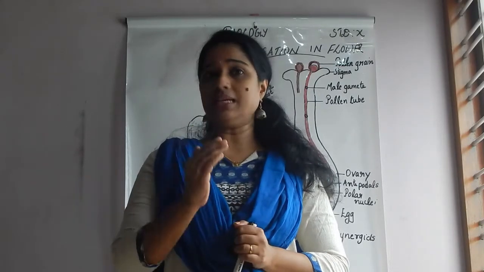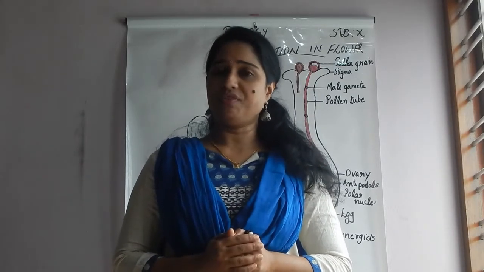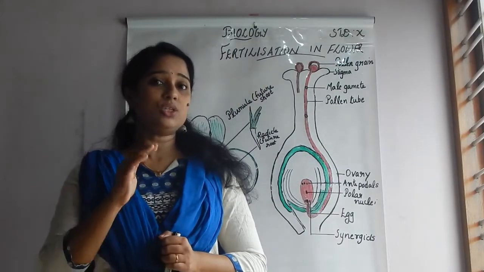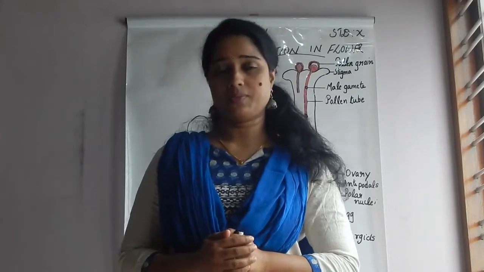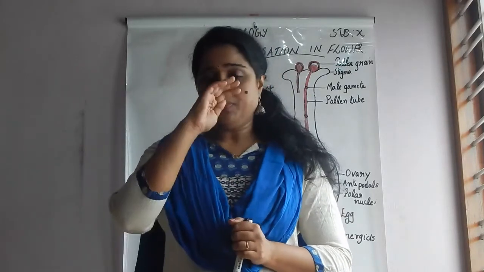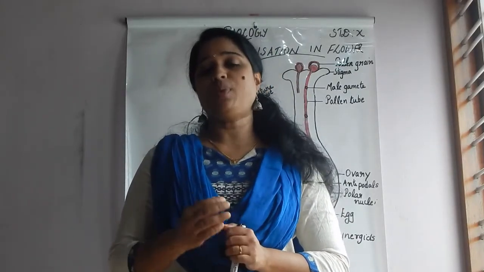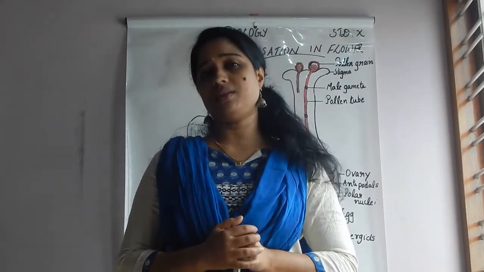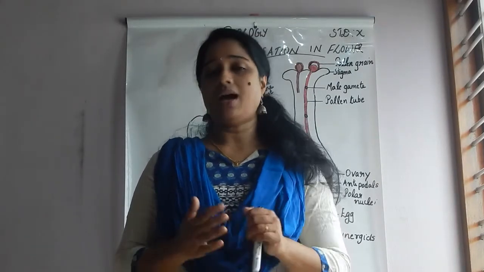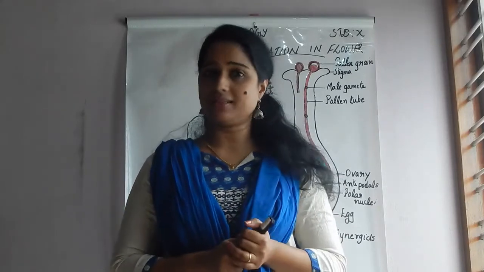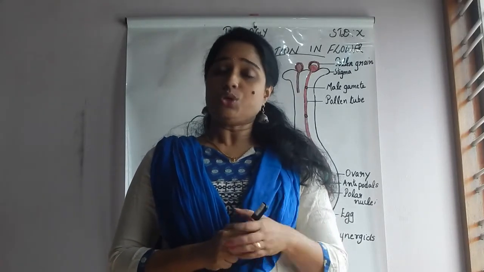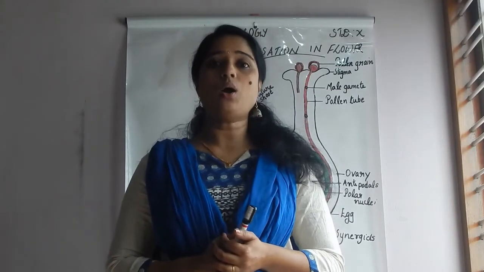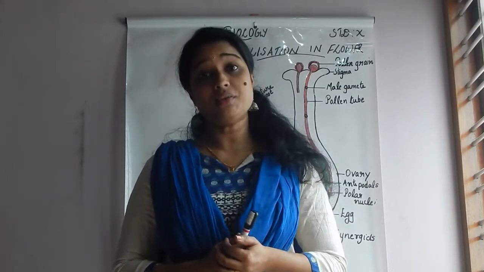Unisexual, only a single sex, either male or female. In bisexual, we can see two sexes in a single flower. And you know which part of the male reproductive structure produces the pollen grain, and what will happen to the pollen grain. So today we are going to study how fertilization or reproduction takes place in the flower.